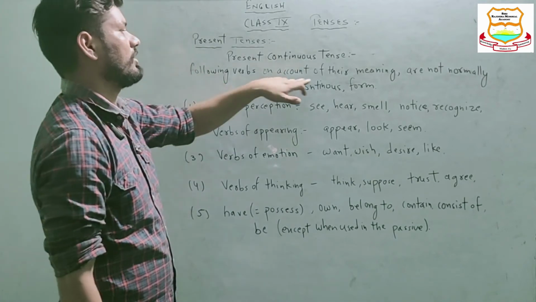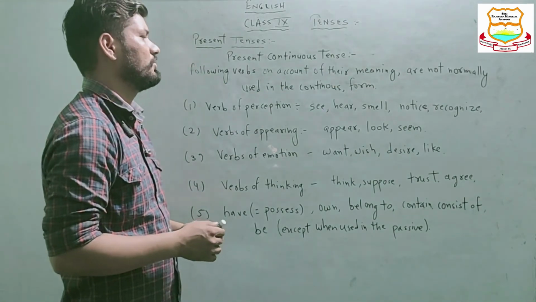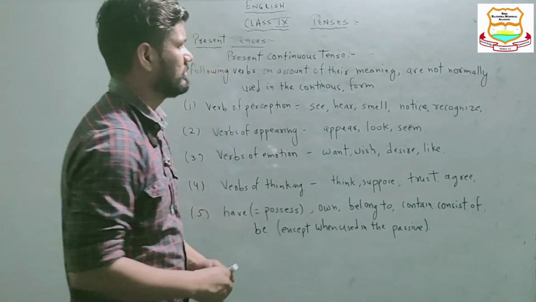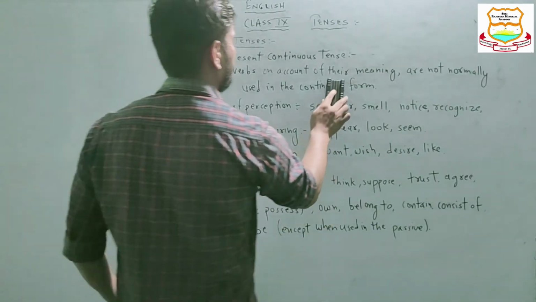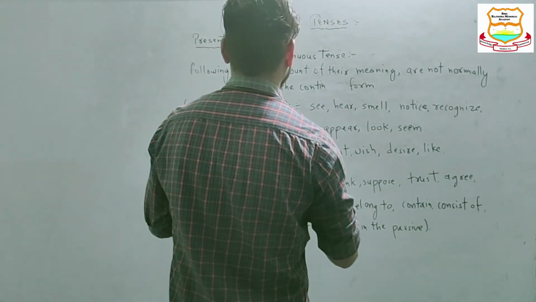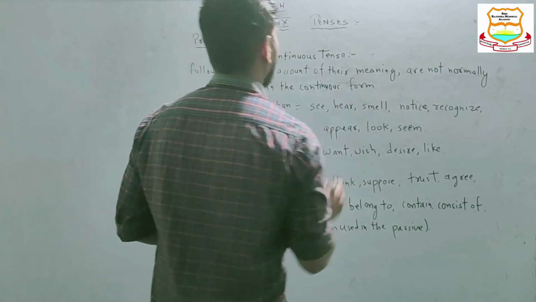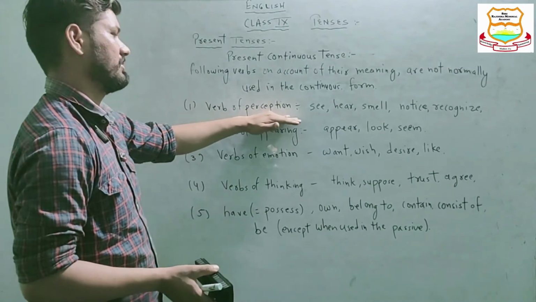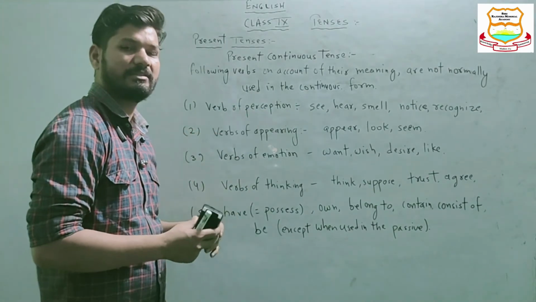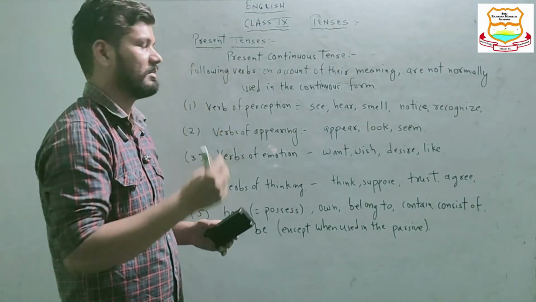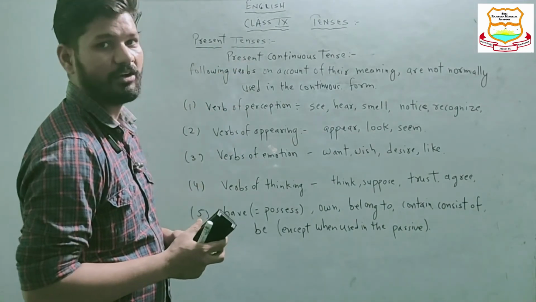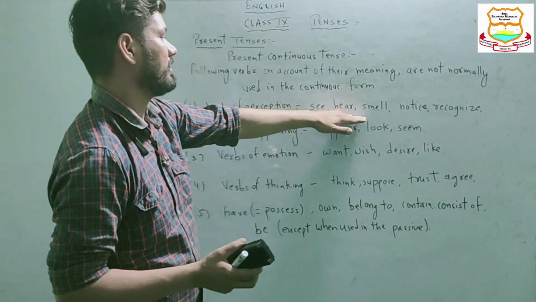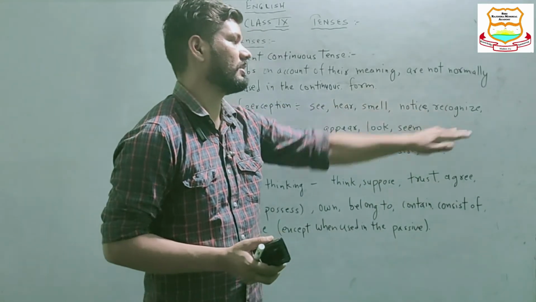Now students, we will see that few verbs, on account of their meaning, are not normally used in the continuous form. And which are those verbs? Verbs of perception. Perception means when we actually observe something or receive something from an idea or object, like see, hear, smell, notice, recognize.